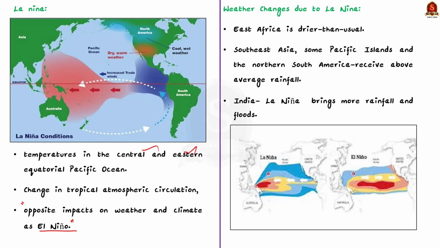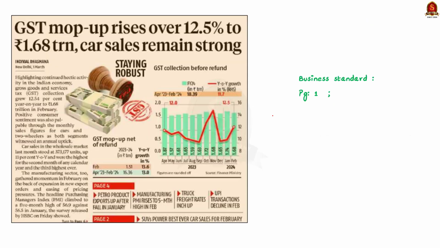Okay, now let us understand the weather changes due to La Nina. See, Eastern Africa is forecast to see drier than usual conditions leading to locust infestation, whereas Southeast Asia, some parts of the Pacific Islands and the northern part of South America are expected to receive above average rainfall. That is, for India, La Nina means the country will receive more rainfall than normal, which may also lead to floods. See, these are the basics about El Nino and La Nina. So with this basics, let us move on to the next article. Look at this article.